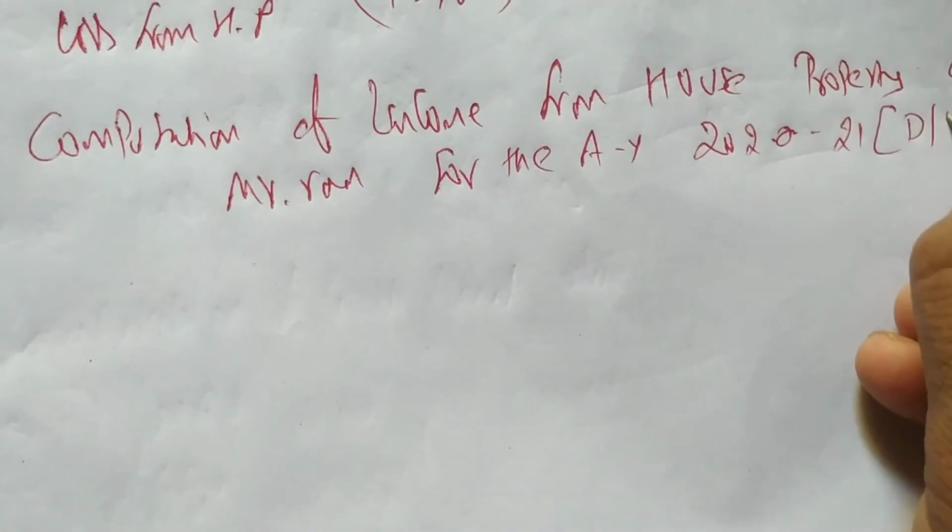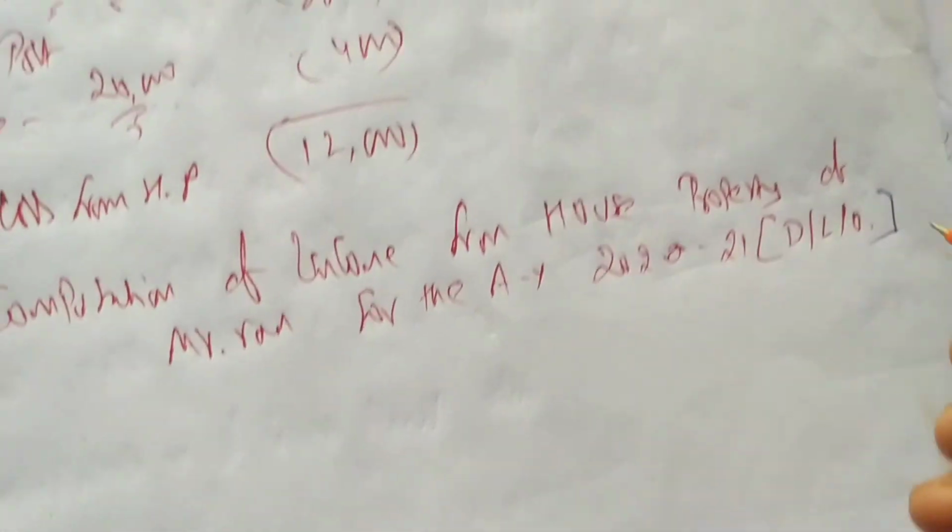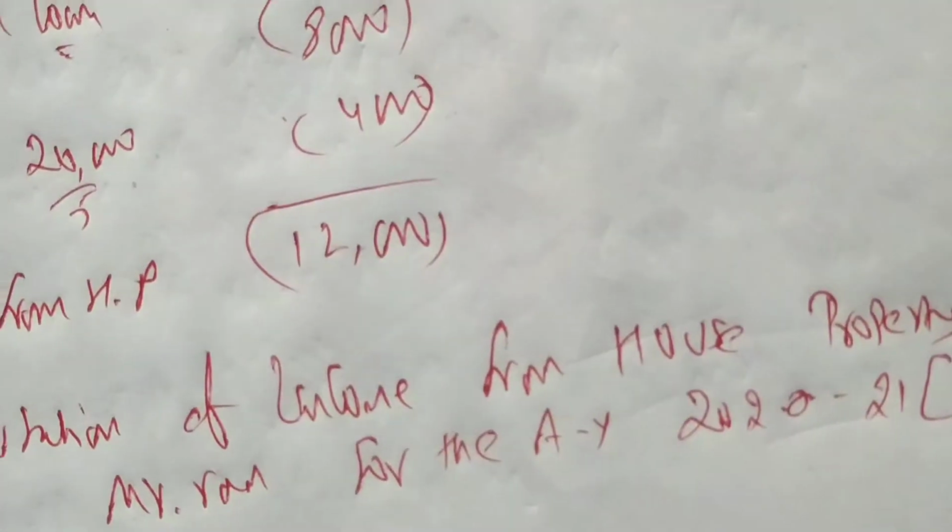And what we are saying is deemed to be let out, not let out, because it is said to be self-occupied, but we are saying it as deemed to be let out. Here, see, it is saying deemed to be let out.